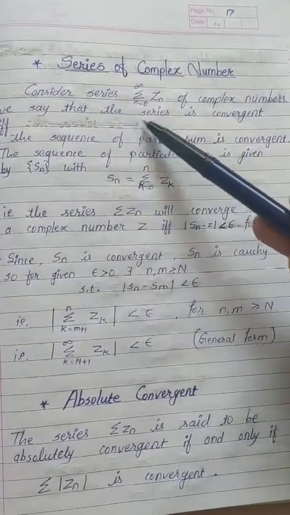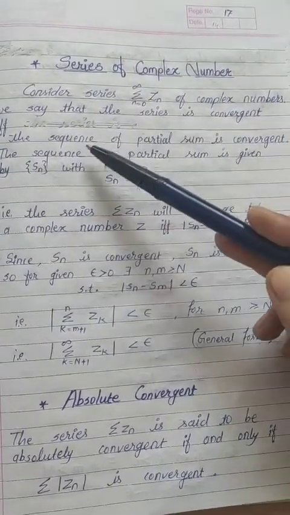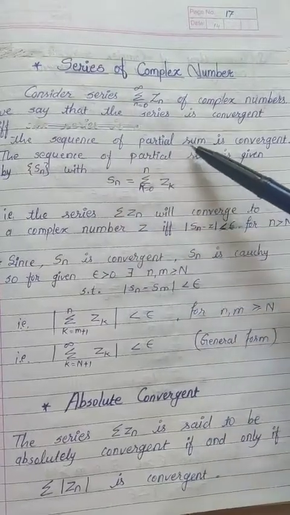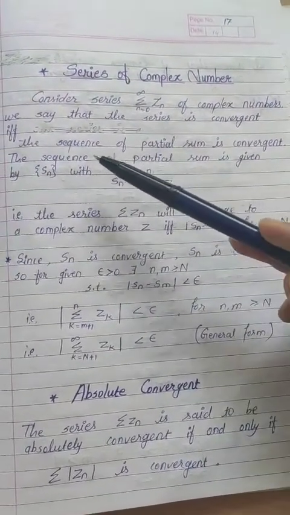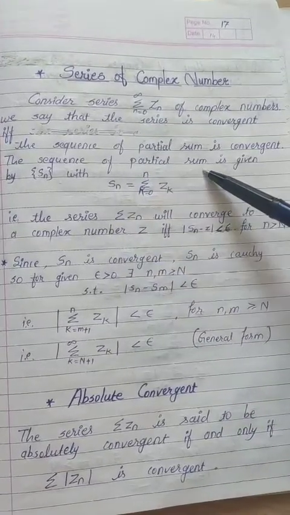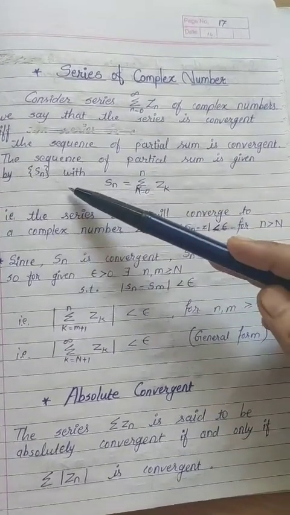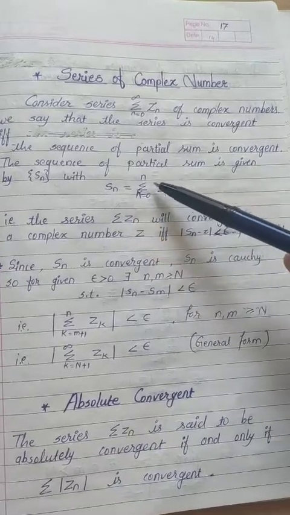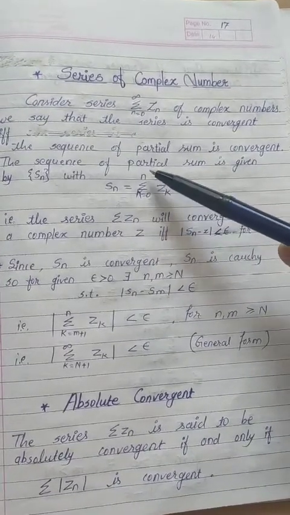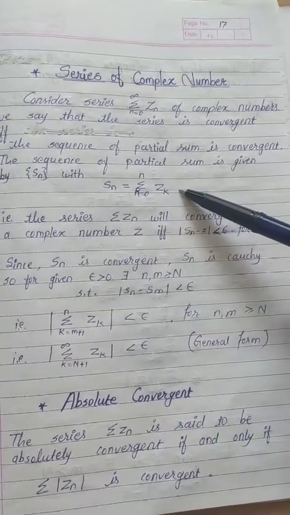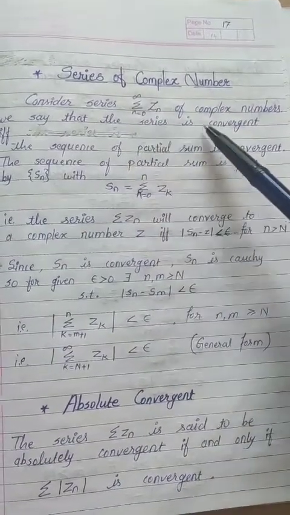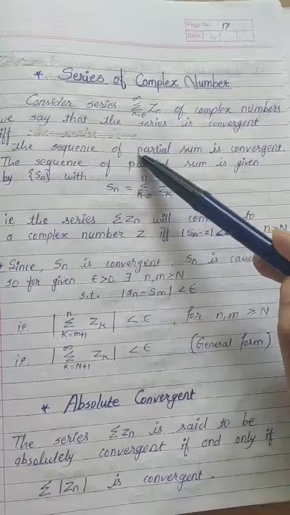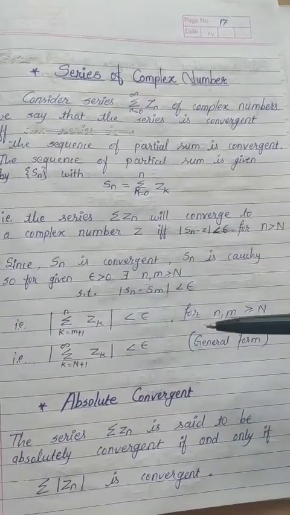We say that the series is convergent if and only if the sequence of partial sums is convergent. The sequence of partial sums is given by S_n, with S_n equals summation k equals 0 to n z_k. That means the series is convergent if and only if the sequence of partial sums is convergent.